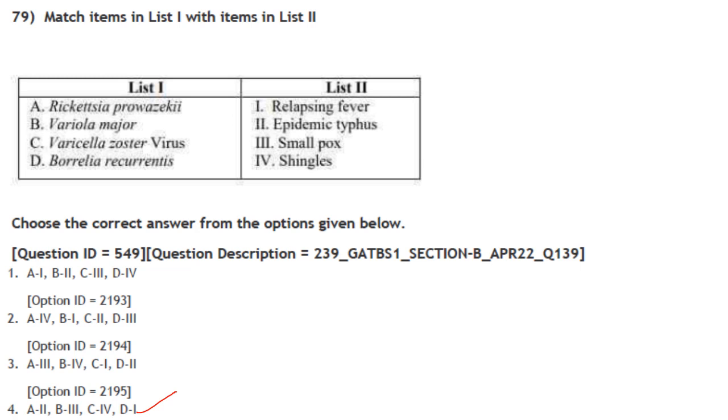Okay, next one. Variola major is smallpox. Varicella zoster virus is shingles, and Borrelia recurrentis is for relapsing fever. So the answer here is option 4. A2, B3, C4, D1.